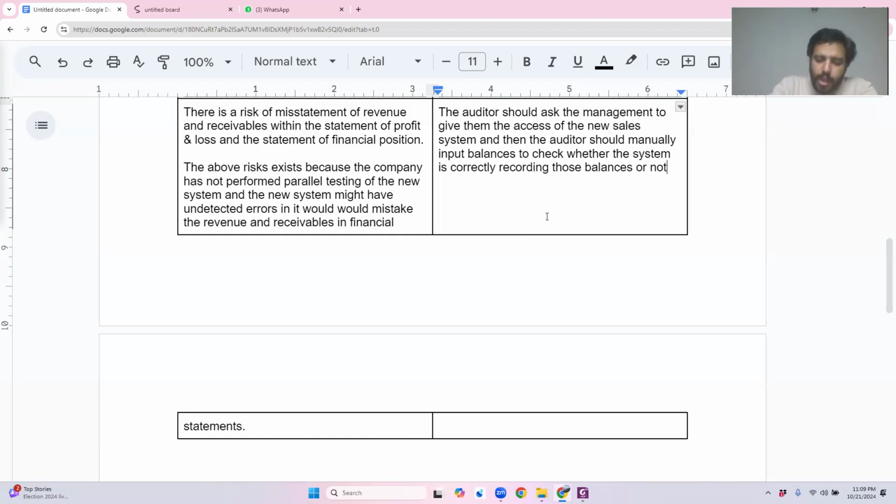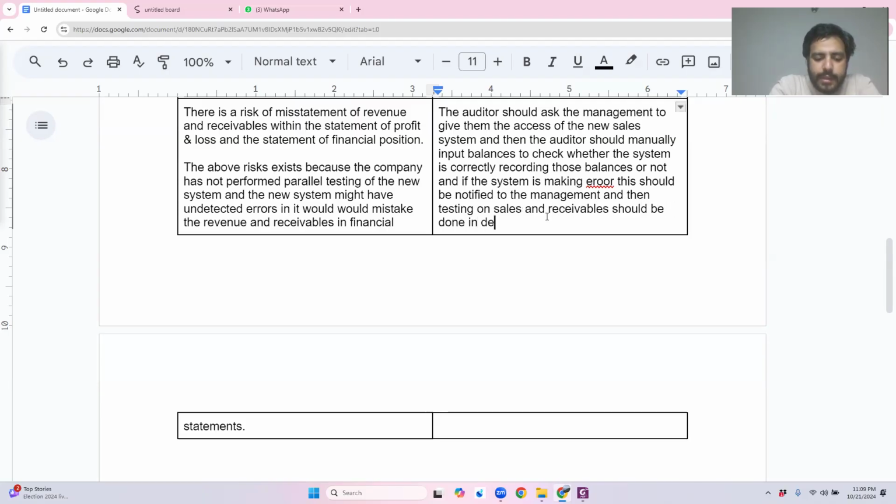No. Great. So I need to complete my response as well. What if the system is not recording something correct? If the system is making errors, this should be notified to the management, and then testing on sales and receivables should be done in detail. That's it. They should be tested in detail, because then there would be errors in them as well.